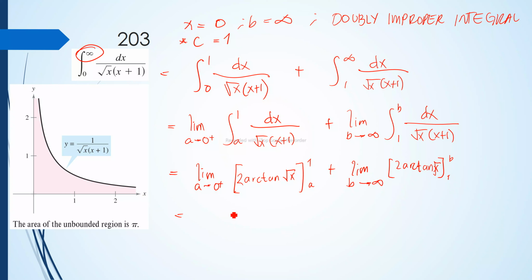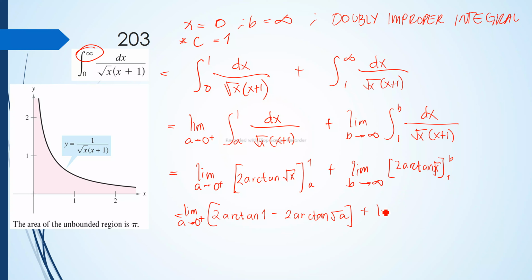Now for the first part, we will have 2 arctangent square root of 1, that is just 1, minus 2 arctangent square root of a, as a approaches 0 from the right.